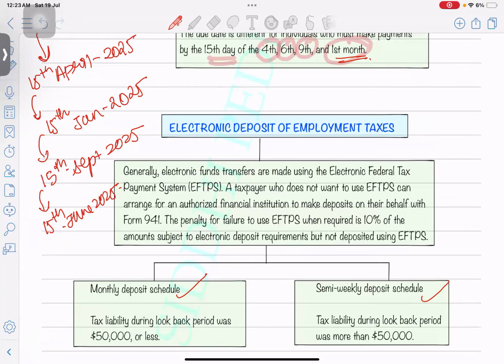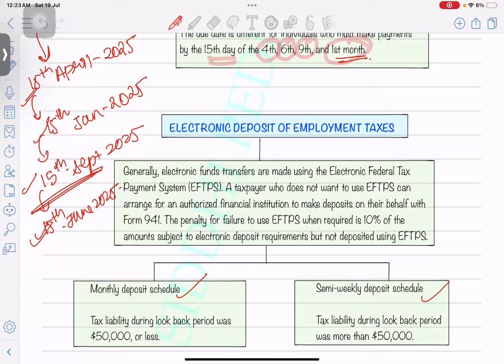So the June payment will come. What's the next quarter after June? 15th September, you have to start with the payment. It will not be 4 payments in that situation if you start your business in the middle of the year. It will be maybe just 1, 2, and 3 payments. Depending on when you are incorporating your business, whatever is the next recent quarter, you can pay at that time.